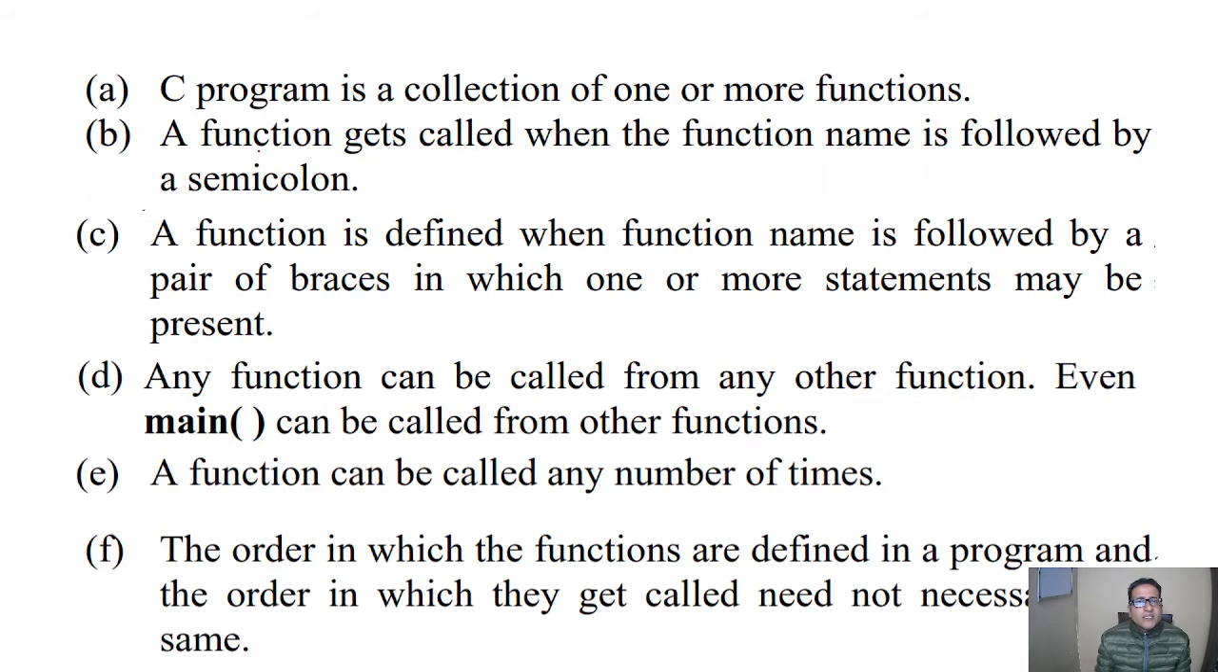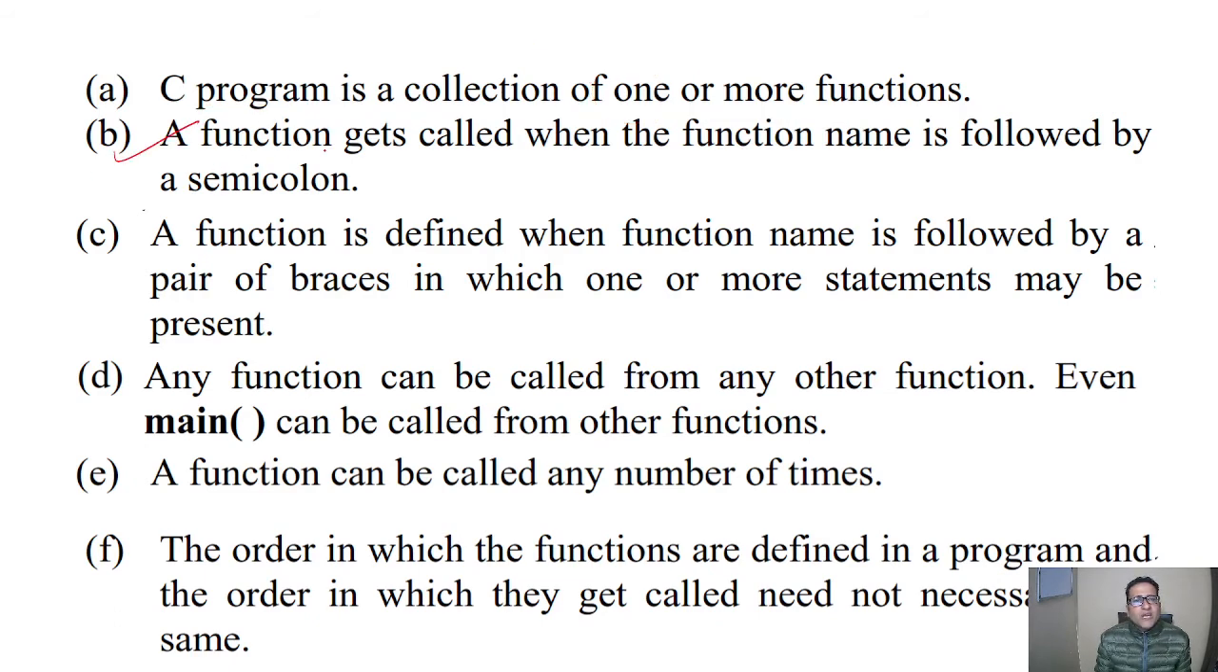So next some points. First one is a C program is a collection of one or more functions, means there can be many functions, but if there is no other function then one must be there. Which one? Main. Every C program has at least one function, which is the main.